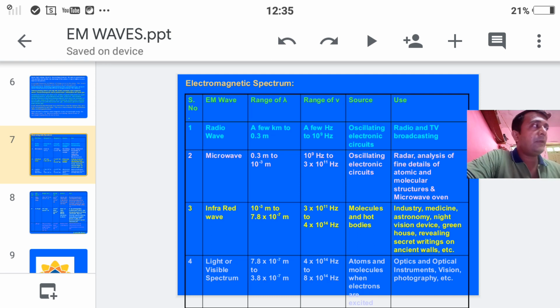So let's see one by one. See, in remote sensing, in our TV remote, if you look carefully, at the front there is an infrared sensor. If you press any key on the remote control, that sensor is operated. Then in the diagnosis of tumors, infrared rays are used. They are also used to treat dislocations and to locate fractures. Then one more thing, infrared binoculars are used for military operations.